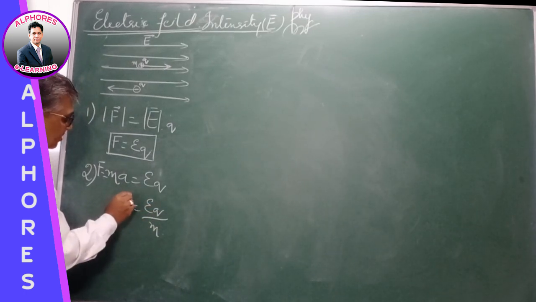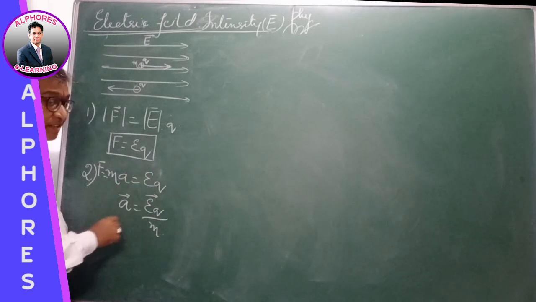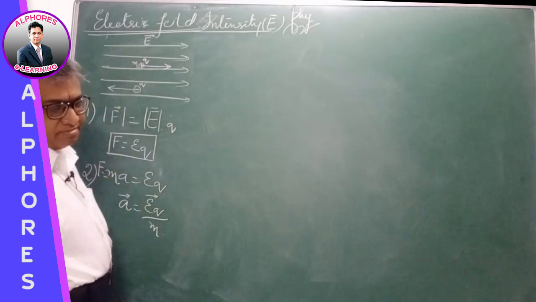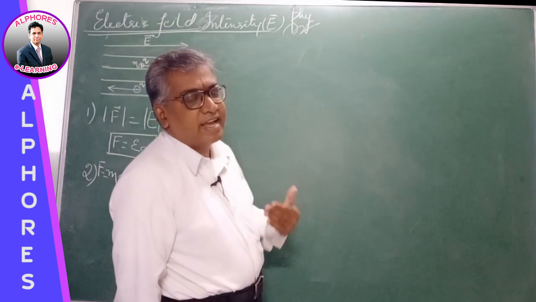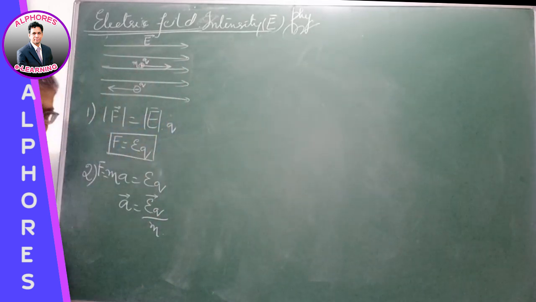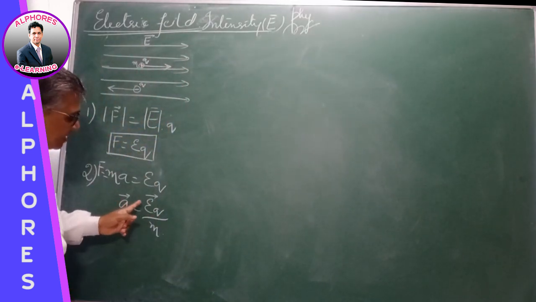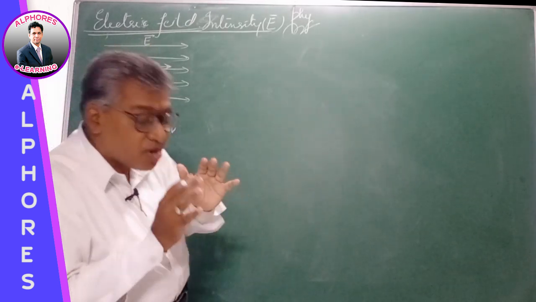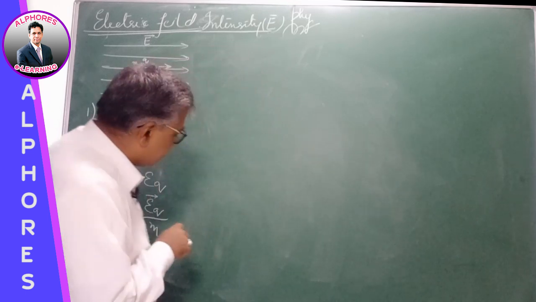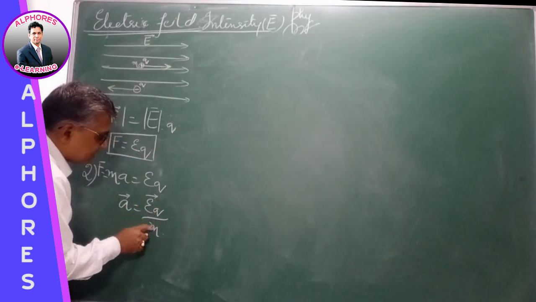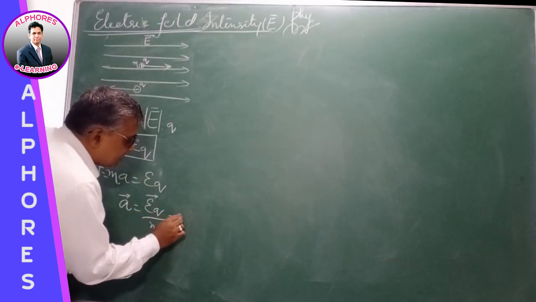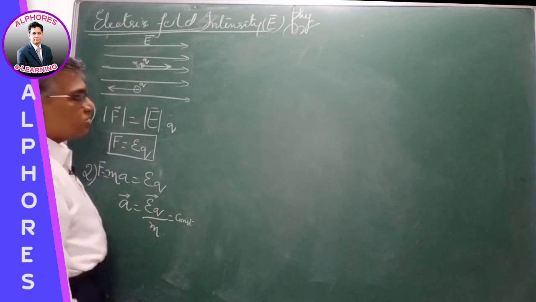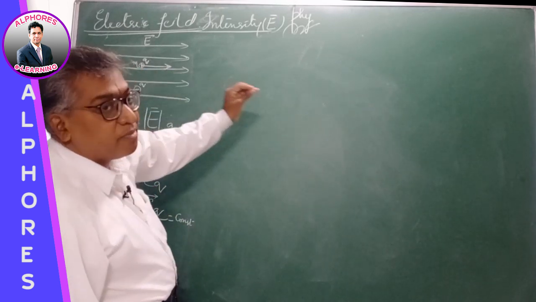The direction of acceleration will be in the direction of the electric field if the charge is positive. If the charge is negative, it accelerates in the direction opposite to the field. So the acceleration experienced is EQ by m. Now we have considered a uniform, constant electric field. Field magnitude is constant, so E is constant, Q is constant, m is constant, and the acceleration is constant. Now the charged particle is moving with uniform acceleration.